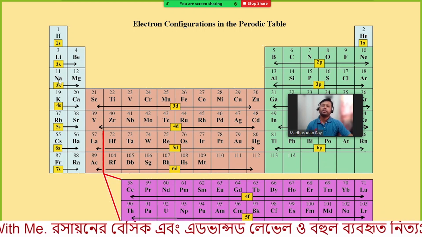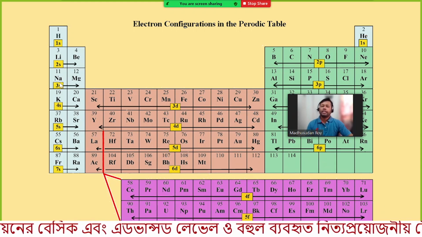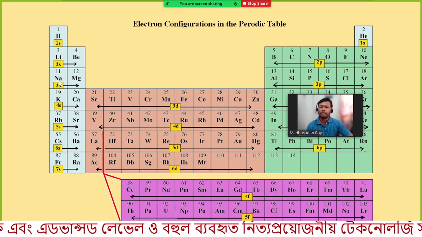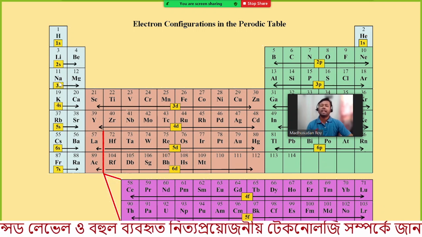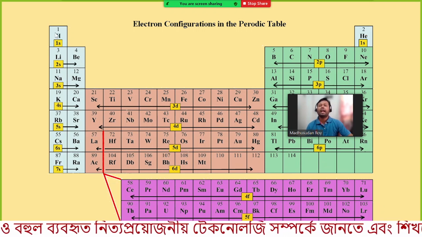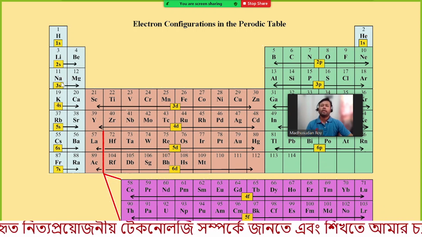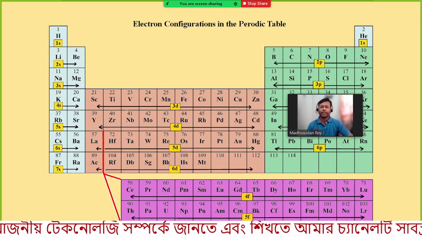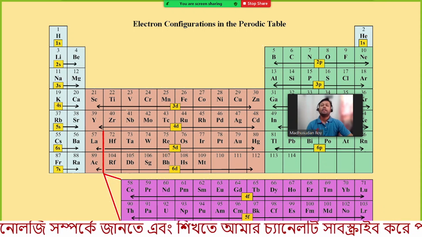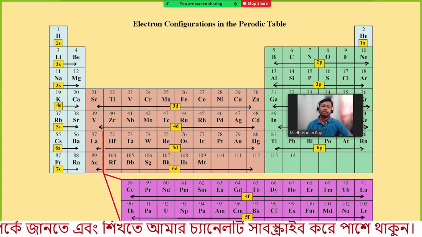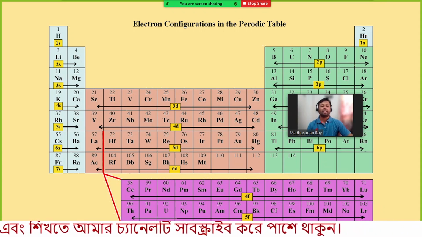Third period means the first shell is filled, the second shell is filled, and the third shell has 1 electron. The first shell has 2 electrons, and the second shell has 8 electrons.